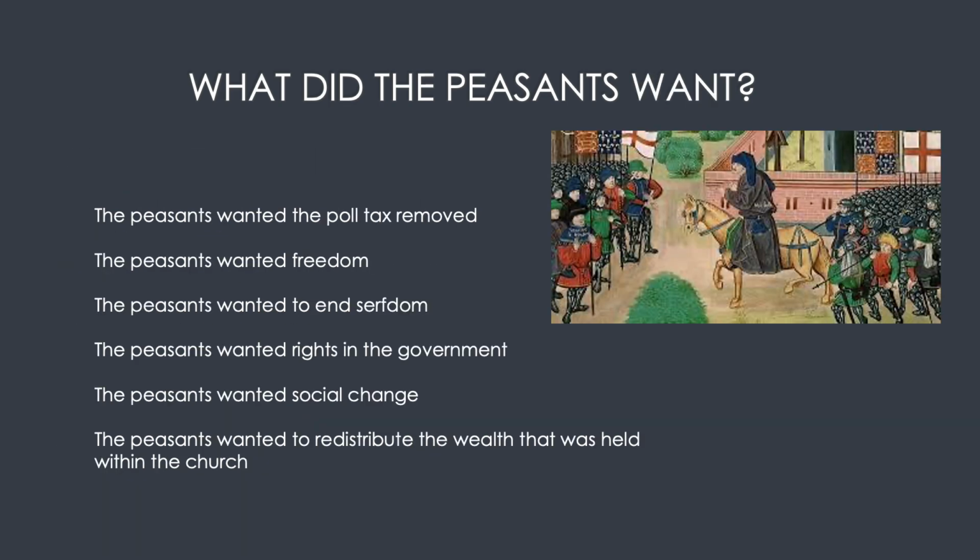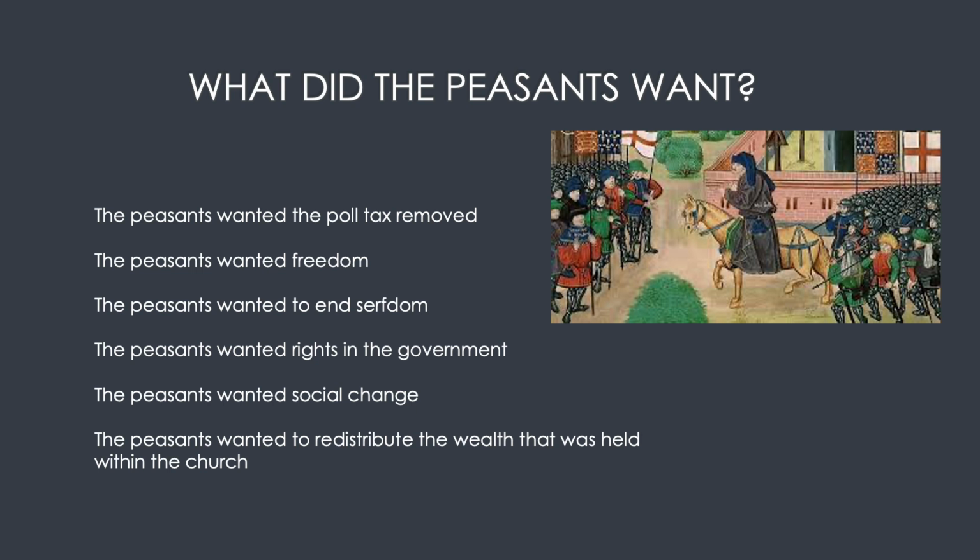What did the peasants want? The peasants revolted because they wanted many things and felt very unheard. One of the most important things that the peasants wanted were freedom and change within the feudal system. The feudal system was where certain people held a certain amount of power within the society. Peasants held the least amount of power and freedom.